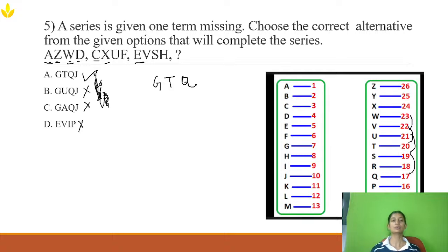We have Q. Next is D to F. D to F, it is +2. Okay. F to H, it is +2. So H to J, it will be J. So option A is the right answer.